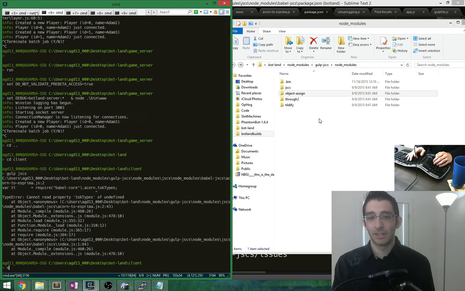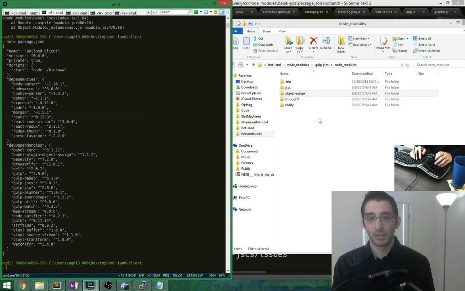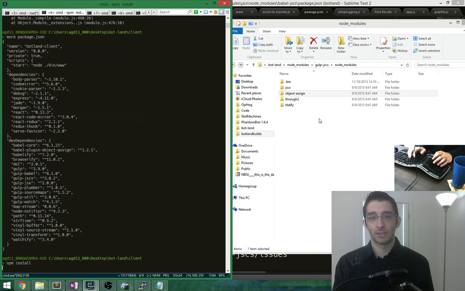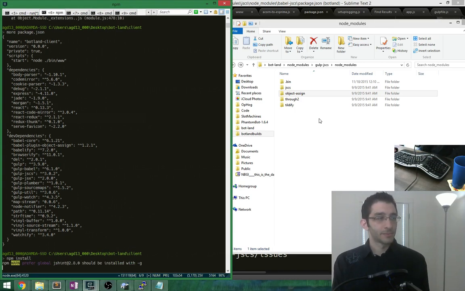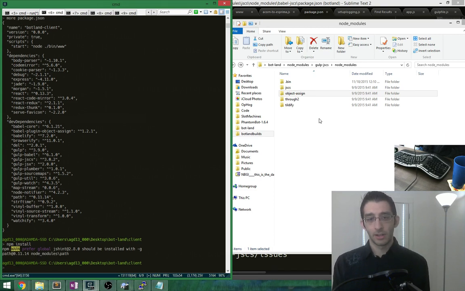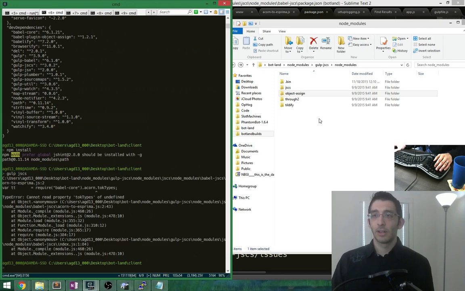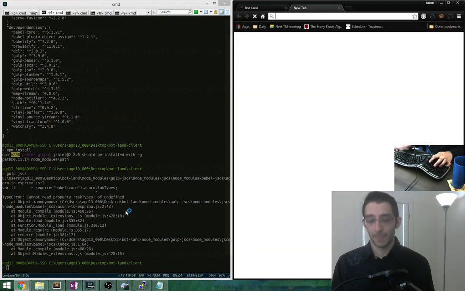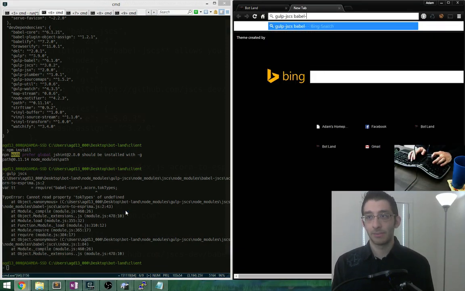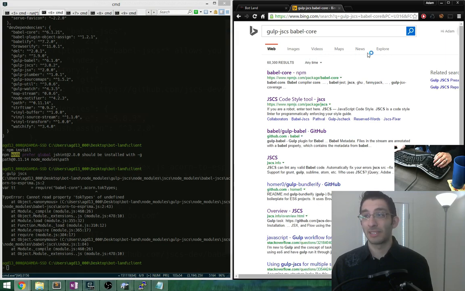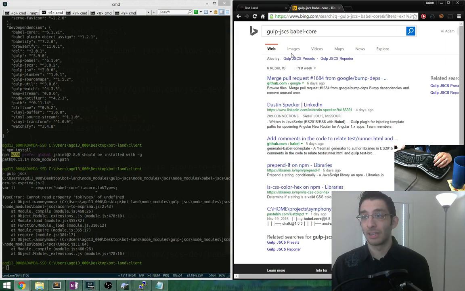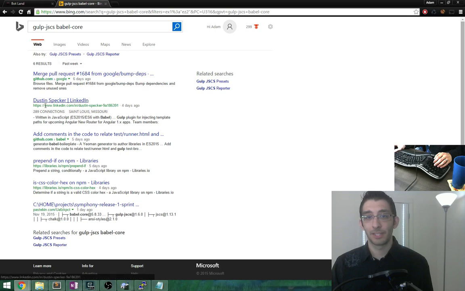npm install. Where do I have gulp-jscs? Yeah, npm install. Huh, it didn't do anything. It didn't change anything. This is just going to keep failing. I wonder, let's look up gulp jscs Babel core. I wonder if there's now a problem with this. Let's look at things in the past week. Dustin Specker. Oh, had something to do with gulp.